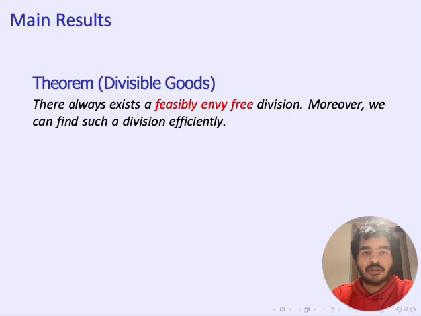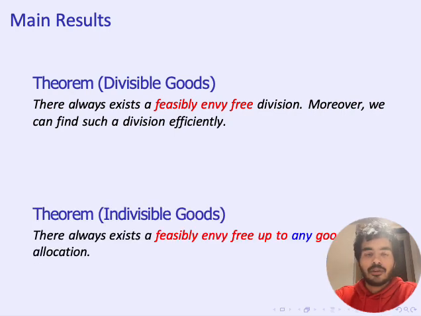Coming to the main results of the work, for the divisible goods case, we show that there always exists a feasibly envy-free division. Moreover, we show that we can always compute such a division efficiently. For the case of indivisible goods, we define a slight relaxation of the notion of feasible envy-freeness called feasibly envy-free up to any good. For this fairness notion, we show that there always exists an allocation satisfying this fairness criteria. I'll talk a bit more about this in detail when I get to this case. For now, I'll start by describing the divisible goods case in detail.